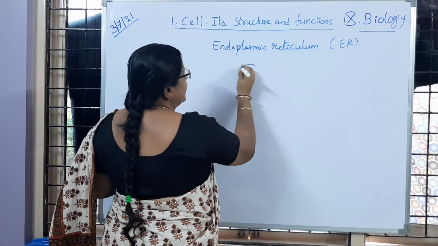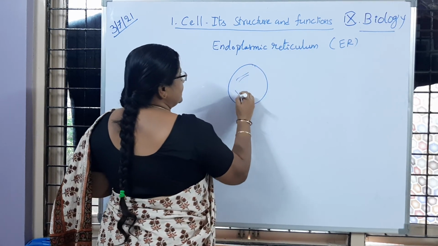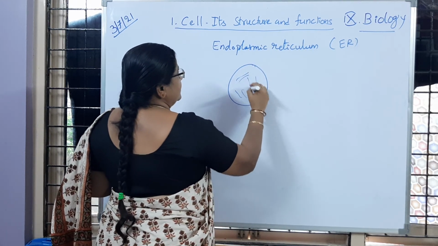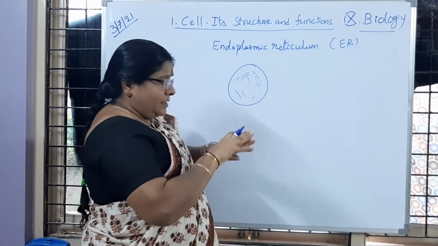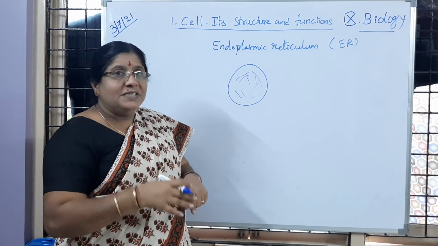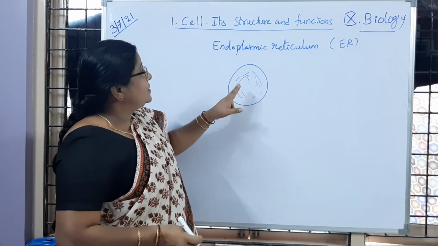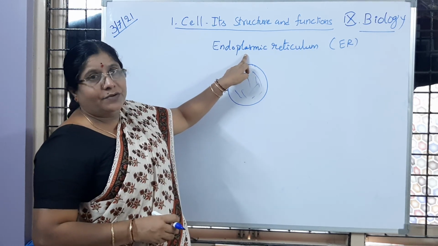Inside the cell, we observe a network of structures. Network-like, tube-like structures will be seen. They are said to be the endoplasmic reticulum.